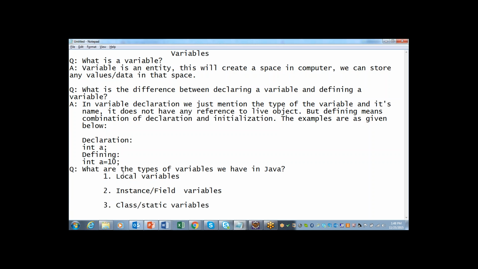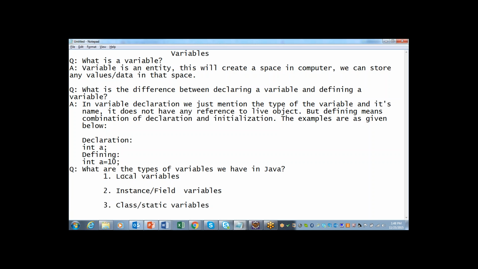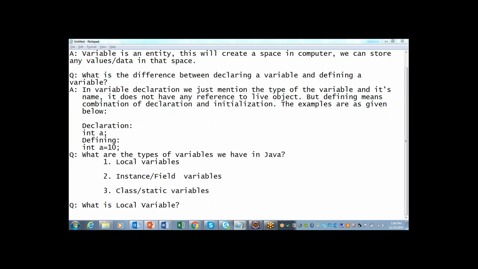Only tell these three types of variables, but don't try to explain what local, instance and class are, because after explaining the types of variables, the next question you can expect from the interviewer is: what is a local variable? A local variable is a variable which is declared and initialized inside a block, method or constructor. But if you give only this much, the answer is not going to be complete.